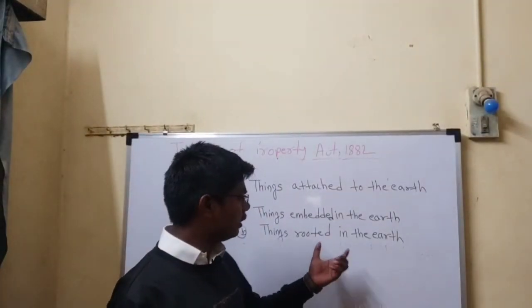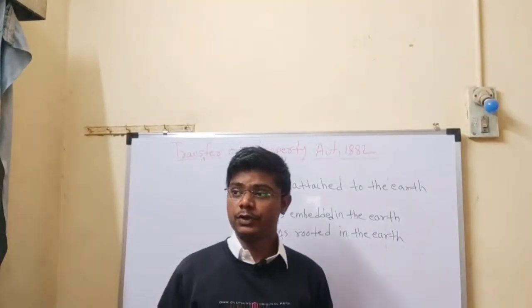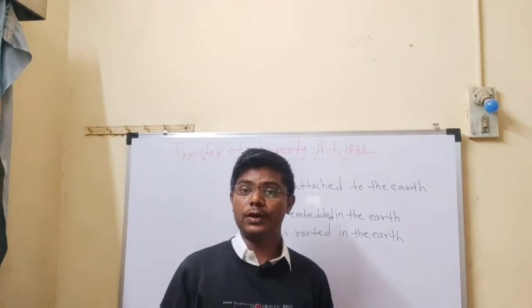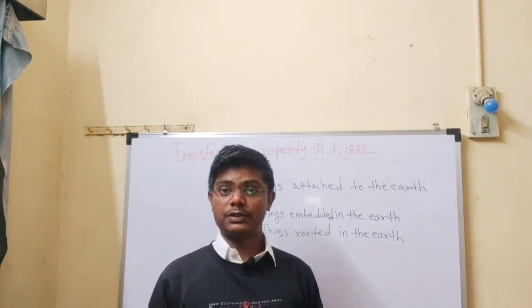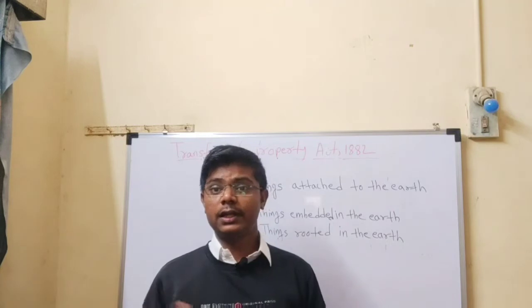Okay, so friends, things rooted in the earth means trees, shrubs or plants which grow on land and which are rooted in the earth and become part of the land.